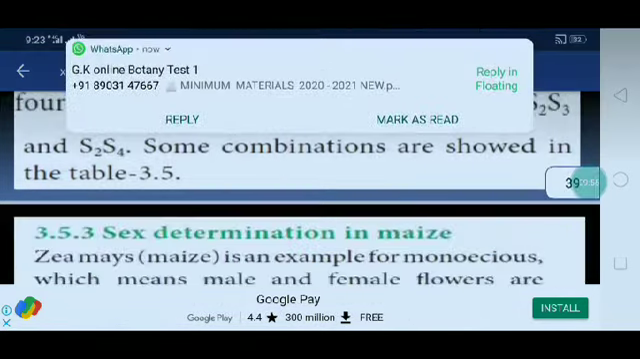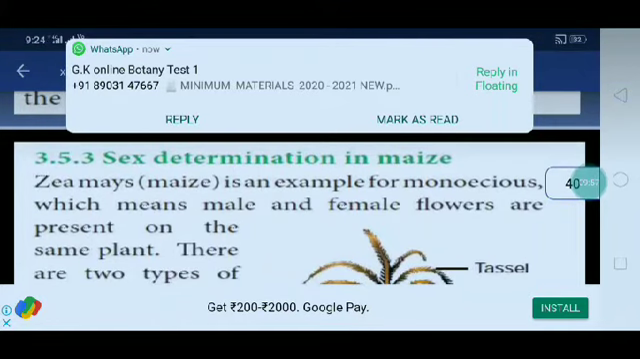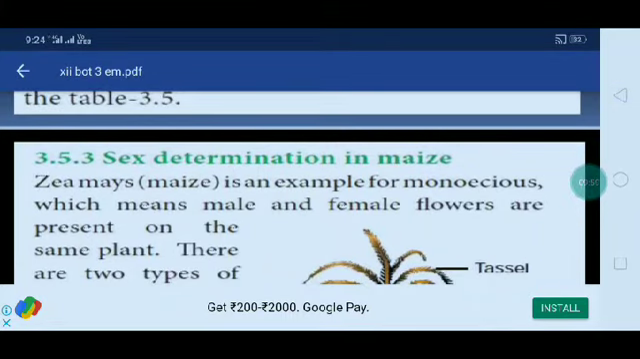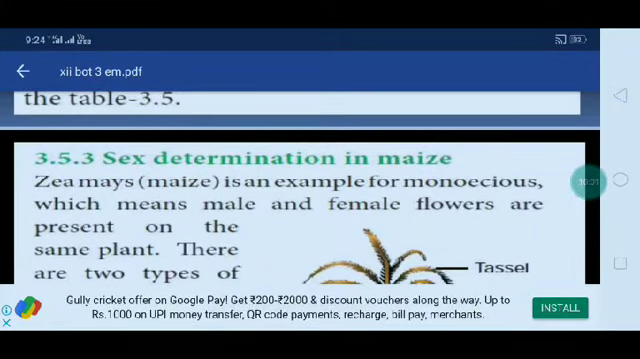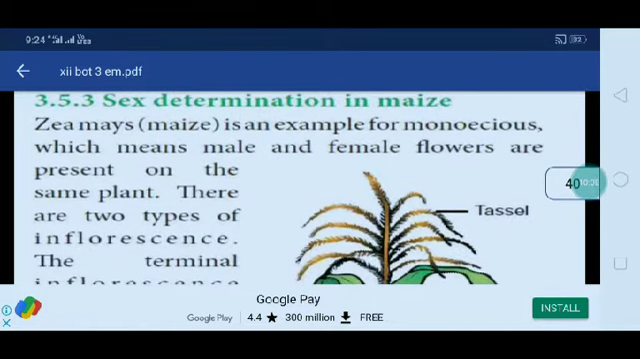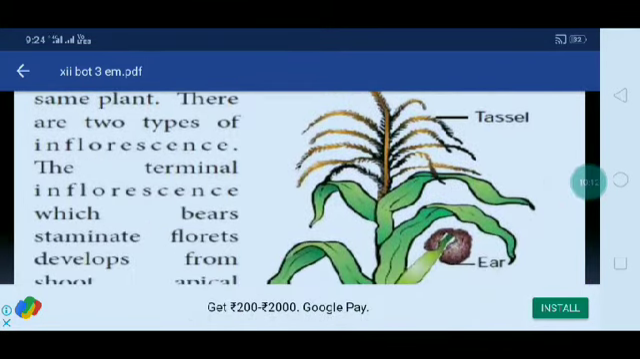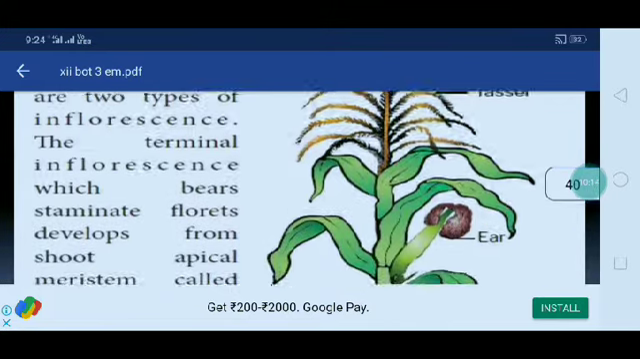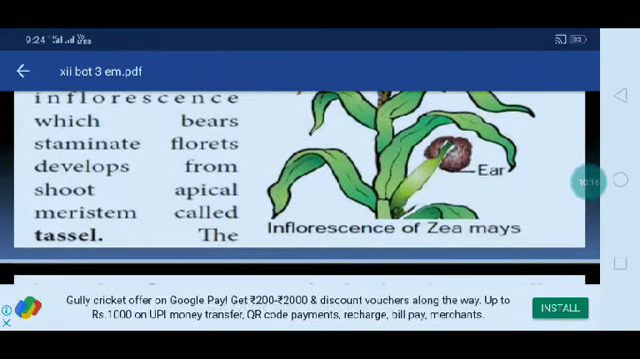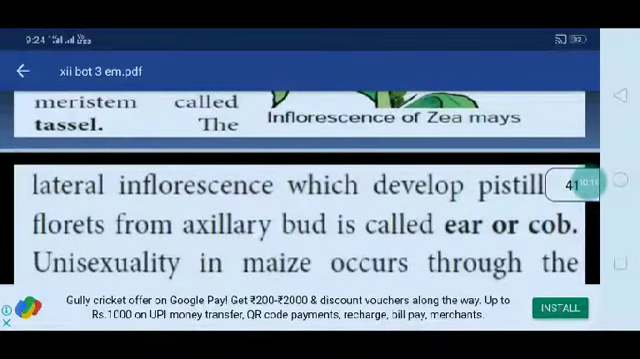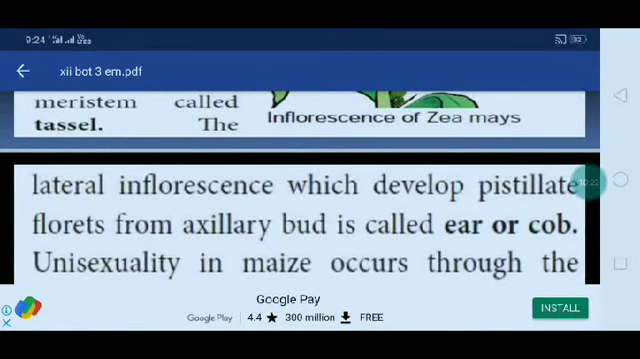Some combinations are shown in table 3.5. Okay, sex determination in maize. Here maize is a good example of a monoecious plant, which means male and female flowers are present on the same plant. That is called monoecious. There are two types of inflorescence. The terminal inflorescence, which bears staminate florets, develops from the shoot apical meristem and is called the tassel. The lateral inflorescence, which bears pistillate florets, develops from the axillary bud and is called the ear or cob.